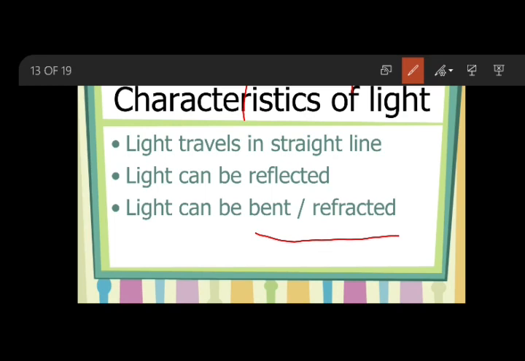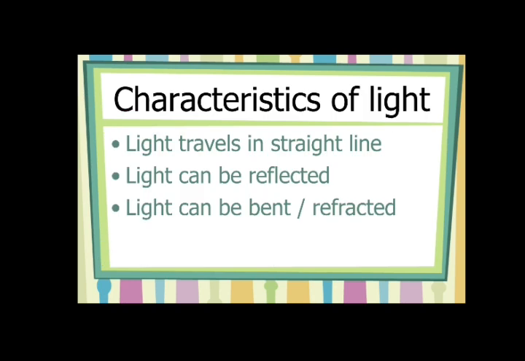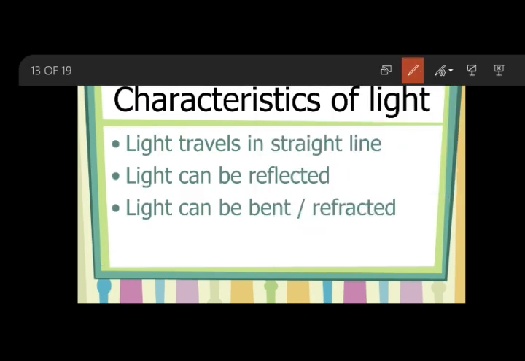Now you can question me: ma'am, you told in the previous slide that light always travels in a straight line, but now you are saying light can be bent by refraction. It is confusing, you may question me. But I mean that the movement of light rays is always straight. Even after bending, it is going to travel in a straight line only.